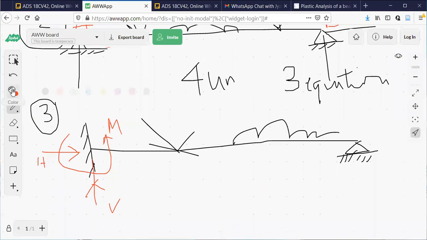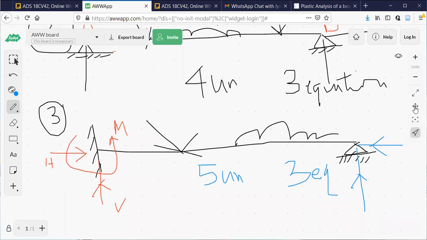Whereas at the hinged end, the hinge will not permit the vertical movement of the body. It will not permit the horizontal movement of the body. So 1, 2, 3 unknowns here, 2 unknowns here. There are 5 unknowns, whereas we have 3 conditions of equilibrium.